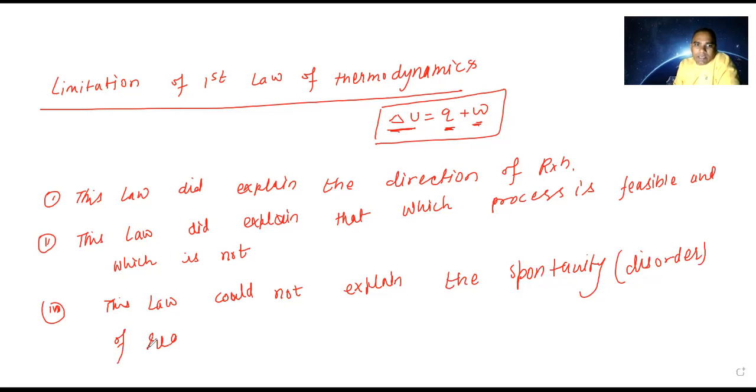Because if you are heating anything, the system is going to be disordered. But this law does not explain which process will be spontaneous, meaning randomness, you can say disorder, and which process will be ordered. That is why this law failed.